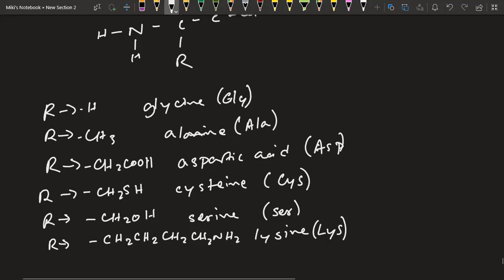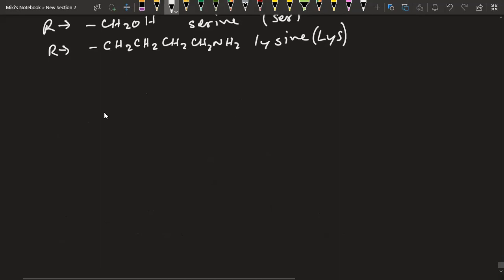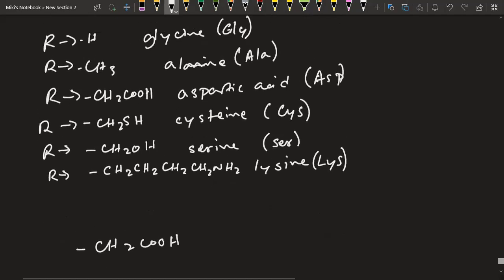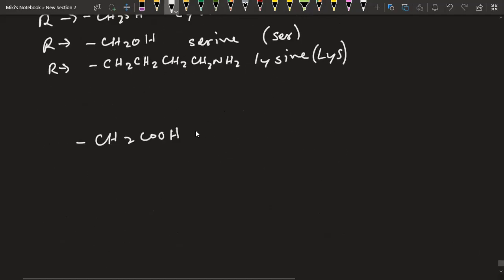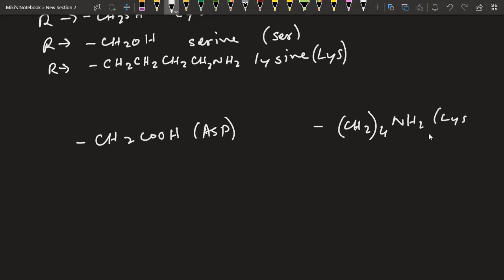Take for example, we have this CH2COOH, that means aspartame, most probably, isn't it? This is aspartic acid, sorry. So this is aspartic acid, ASP. And the other molecule has this CH2, that means the last one. Just I represent this as CH2 for shorter version, NH2, which is lysine, LYS. Then what happens is they sort of form hydrogen bond. How do they form hydrogen bond?